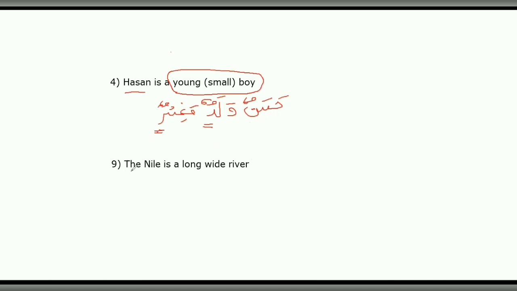Question 9. The Nile is a long river. The Nile is the subject, so it's going to come first because in Arabic the subject always comes first. An-Nilu. And then we're going to have the river first because here it's the qualifying noun and these two are its adjectives, and together they make up the predicate.